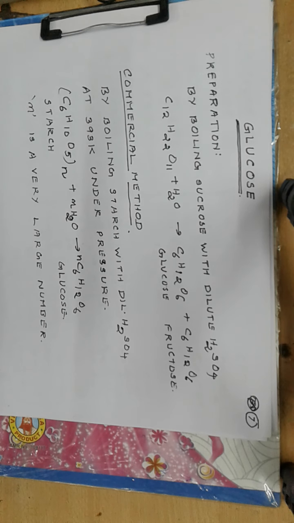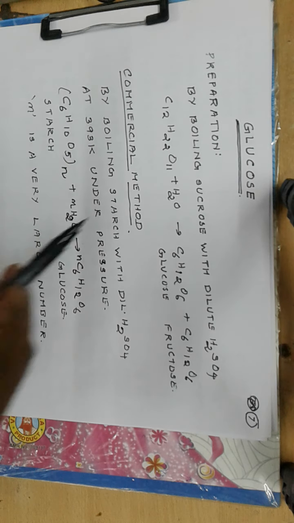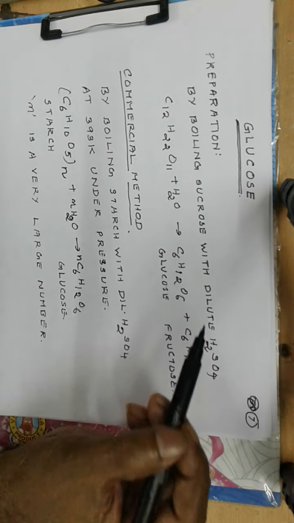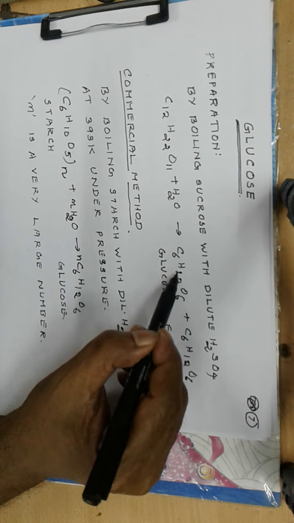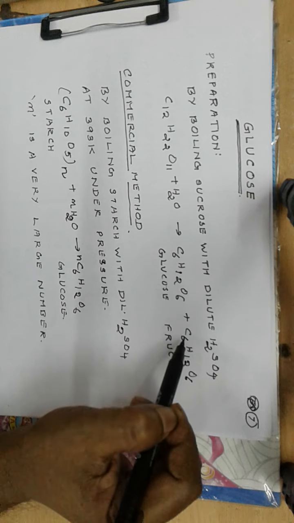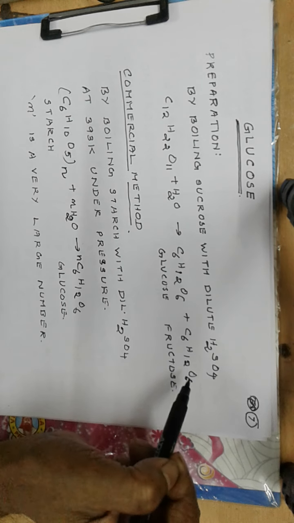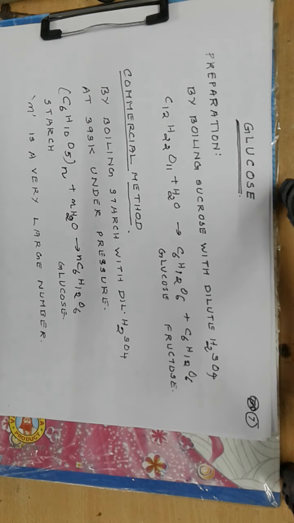Now glucose is prepared by boiling sucrose with dilute sulfuric acid. C12H22O11, that is the formula for sucrose, plus H2O. Then hydrolysis gives a molecule of glucose, C6H12O6, plus a molecule of fructose, C6H12O6. Now glucose and fructose are isomeric in the sense they have the same formula, but glucose is an aldohexose while fructose is a ketohexose.